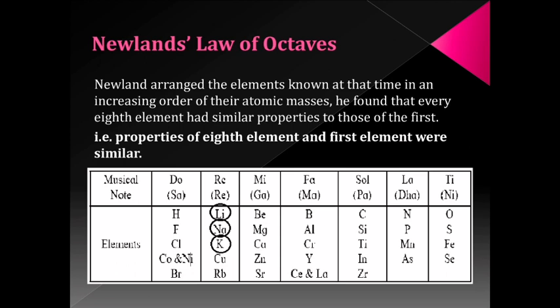That means the first and 8th musical notes are similar. After each saptak, the 8th musical note repeats. In the same way, the properties of the first and 8th elements are similar and they repeat after a gap of 7. Now let us try to understand this law with a few examples.